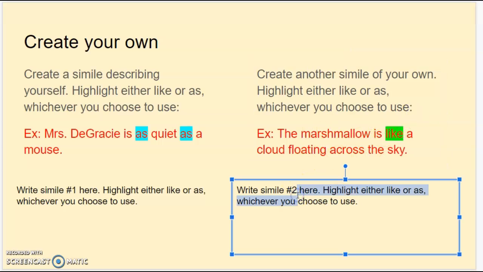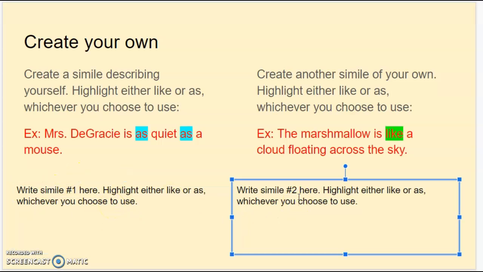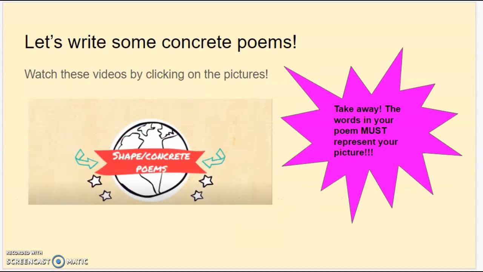So for simile 2, you have to create a simile of your own, an example that you haven't seen or heard. And again, highlight whether you use like or as. Simile 1, you're describing yourself using a simile or comparing yourself. Simile 2, you are doing anything you want. Okay? All right.